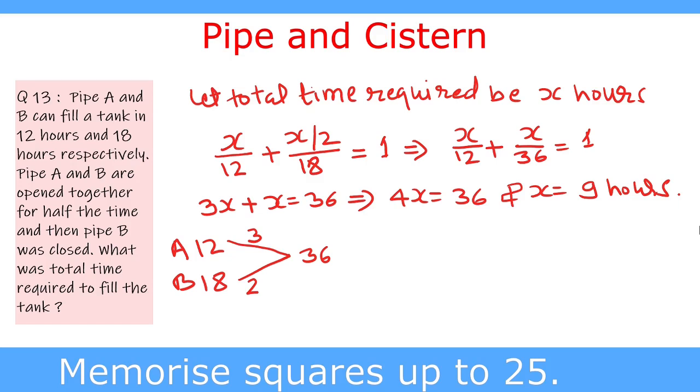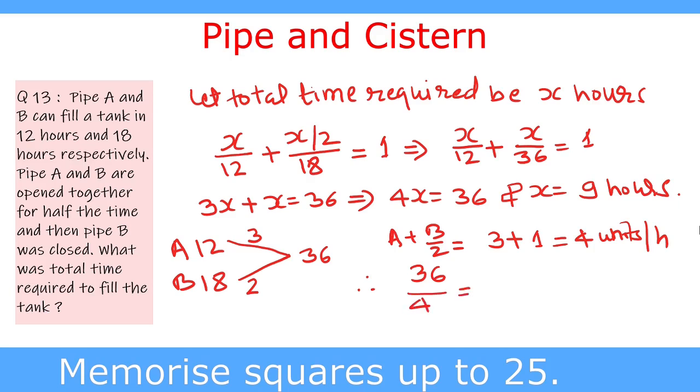So A plus half the capacity of B is equal to 3 units plus half the capacity of B, which is 2 divided by 2, is 1. So it is 1 unit per hour. So this is 4 units per hour used to fill the tank. Therefore the total quantity, 36 units divided by 4 units, is equal to 9 hours.